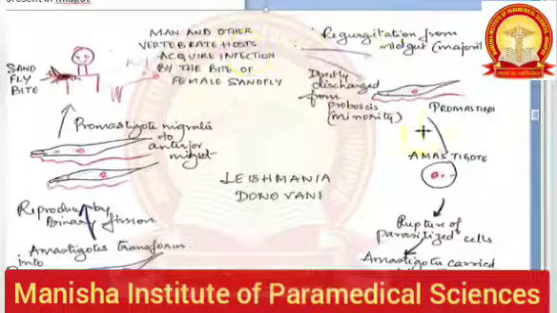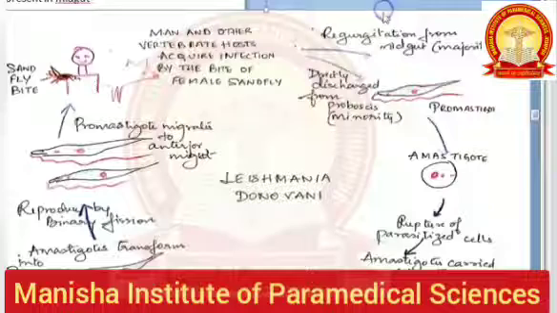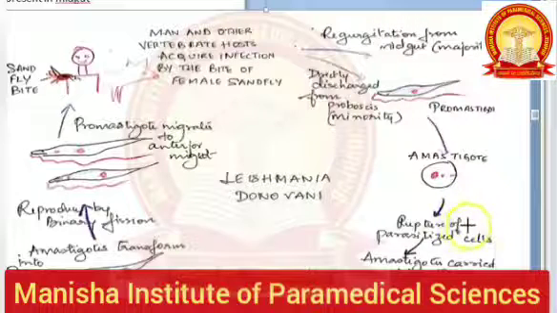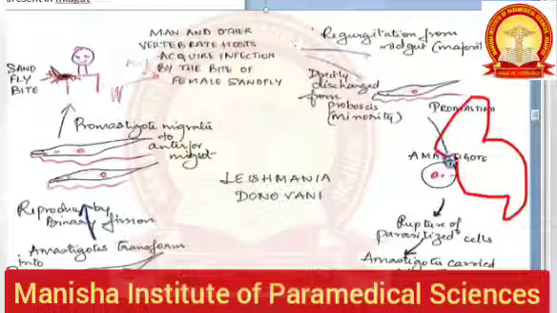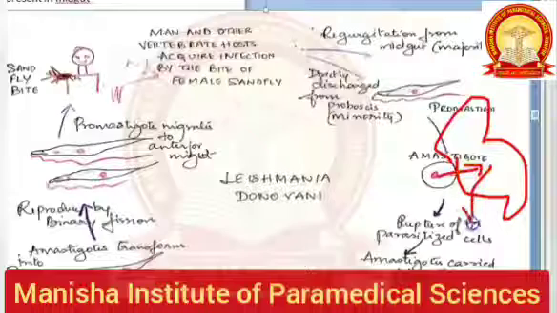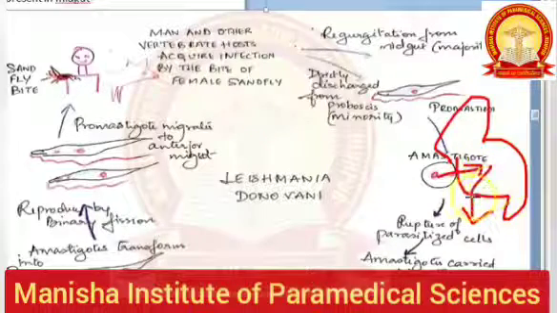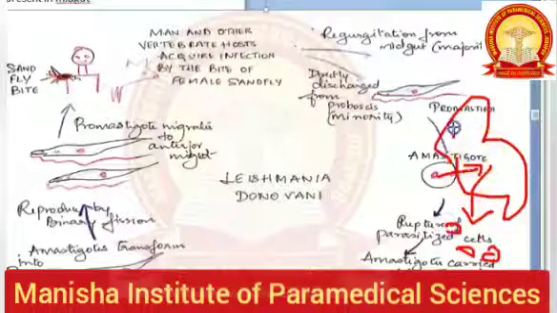Now, inside this man, what happens? This promastigote becomes amastigote, because in our blood, what you see is amastigote. Now, this amastigote will go inside the cell, okay? It will go, let us say this is a macrophage. This amastigote will go inside, it will multiply there, okay? And it will get released from this cell, okay? So there are a lot of amastigotes in the blood, there are a lot of amastigotes in the macrophages.